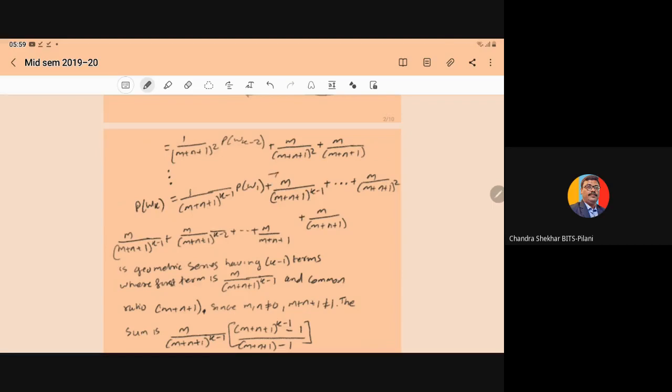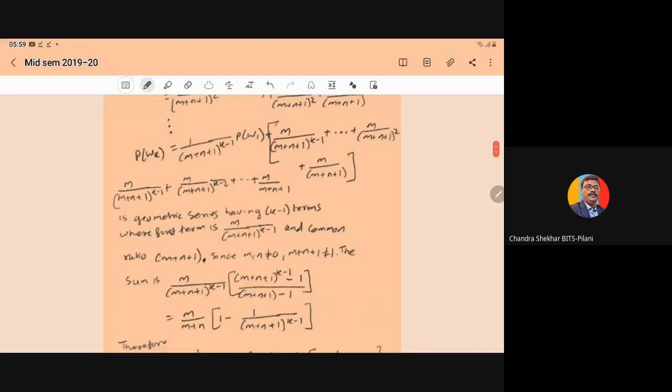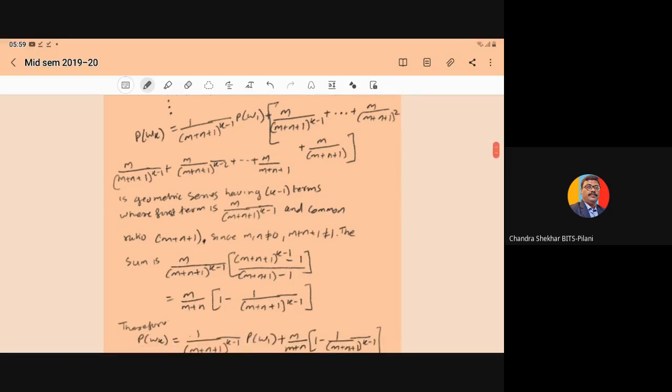If you see, this series is nothing but a geometric series having k minus 1 terms, and the terms are in geometric progression. The first term is m upon (m plus n plus 1) to the power k minus 1, and the common ratio is m plus n plus 1. Since m and n are not equal to 0, m plus n plus 1 is not equal to 1. So it is a finite geometric series.